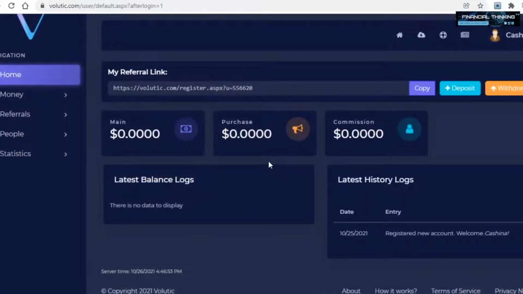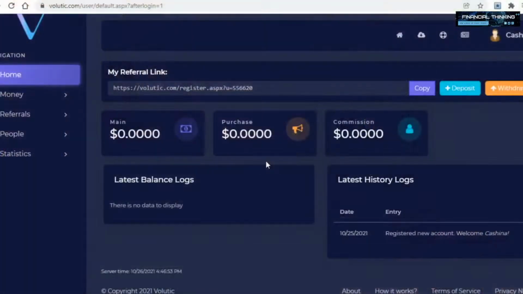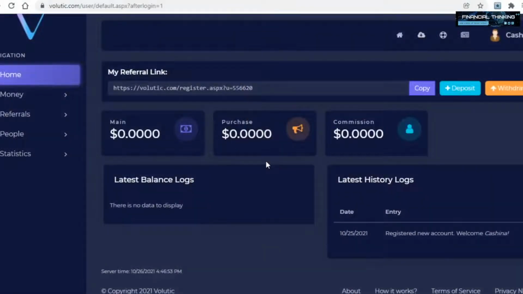And once again, most of you will probably be confused as to why I did this and why I told you need to sign up to this website if we're not going to use it to get paid by reading emails. And for all of you wondering, here's why. On Volutic, the referral or affiliate link is only visible once you log into your brand new account.